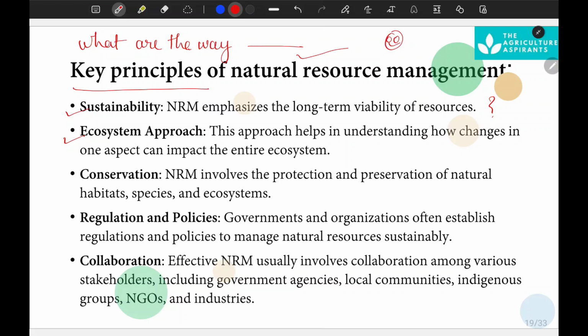Always focus while managing the natural resources. Focus on the ecosystem approach, because understanding the ecosystem approach is very essential. If you manage these resources without considering the ecosystem, it may impact the entire ecosystem. The entire ecosystem may collapse. Just for example, if you take this wetland.